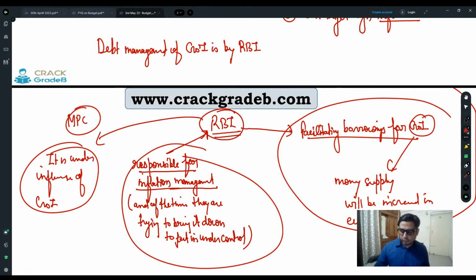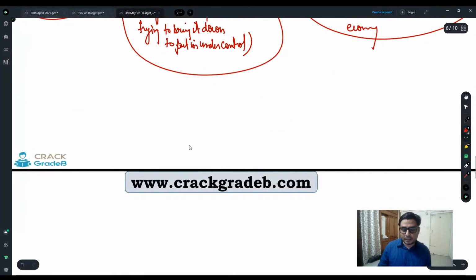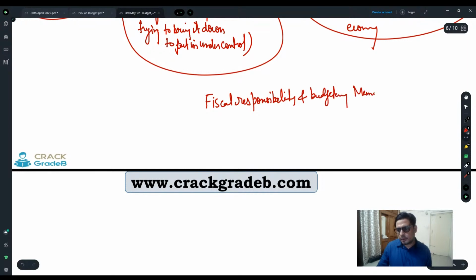So in order to fulfill all those things, the government of India has passed the Fiscal Responsibility and Budgetary Management Act, 2003 in Parliament. In short, it is known as the FRBM Act.